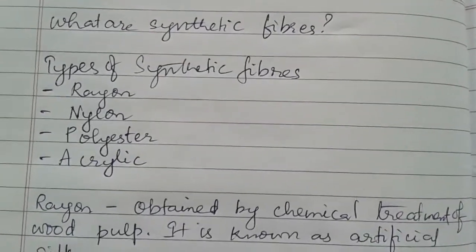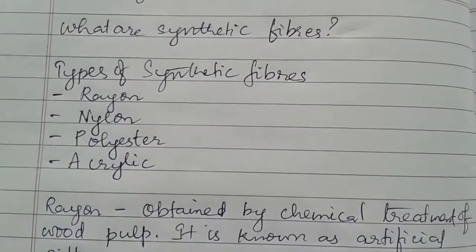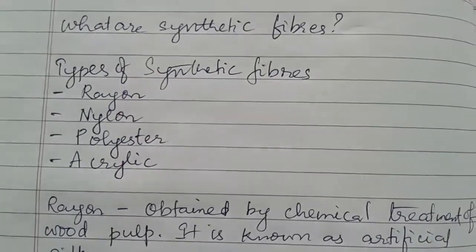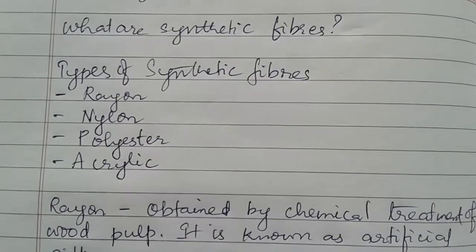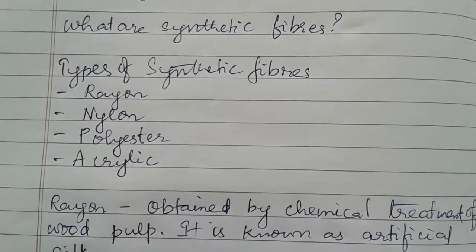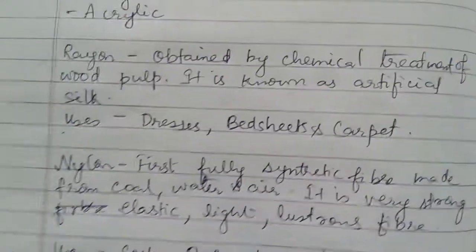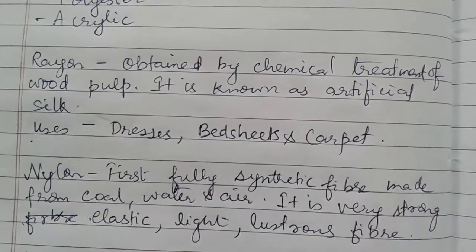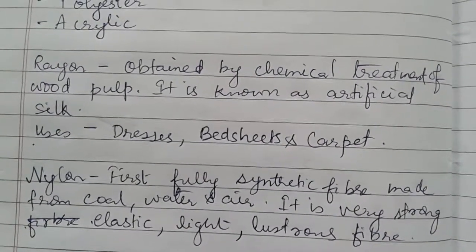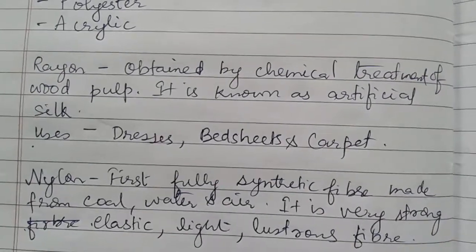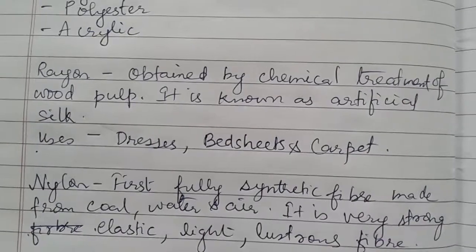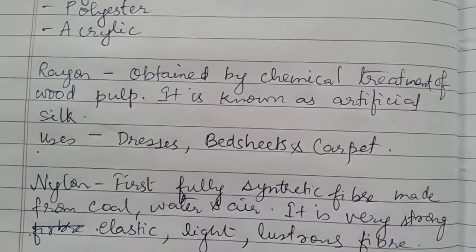Okay. The next topic we have is types of synthetic fiber. There are four basic types of synthetic fiber. They are rayon, nylon, polyester and acrylic. Okay, let me explain each one of these in detail. Rayon is a synthetic fiber which is obtained by the chemical treatment of wood pulp. It is also known as artificial silk since it has a texture resembling that of silk. It is used in making dresses, bed sheets and carpet.